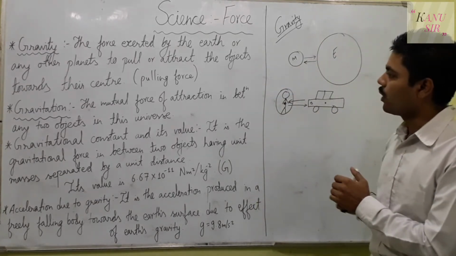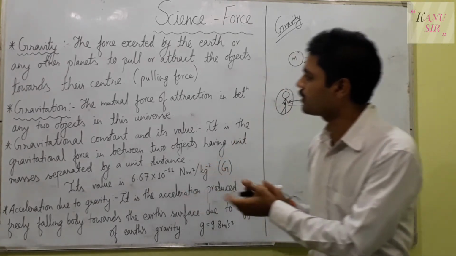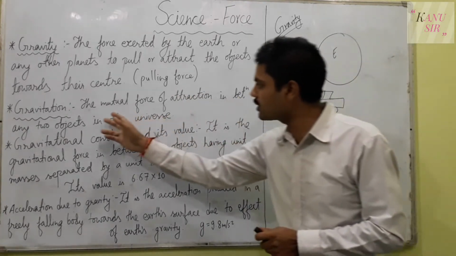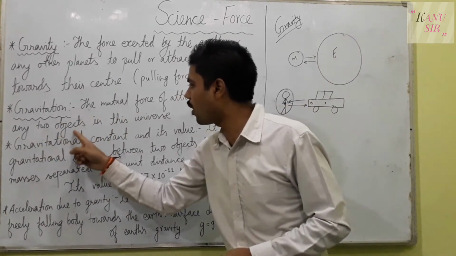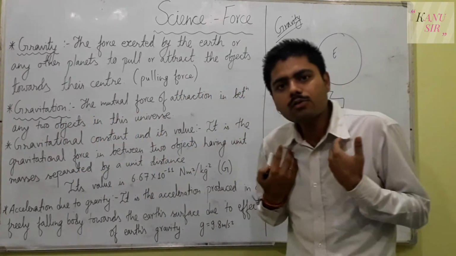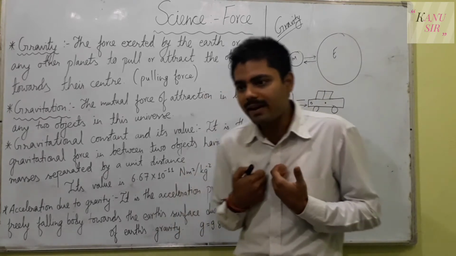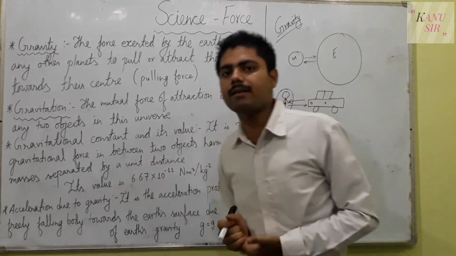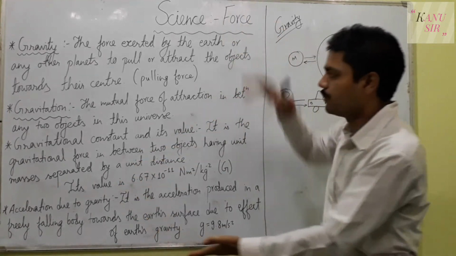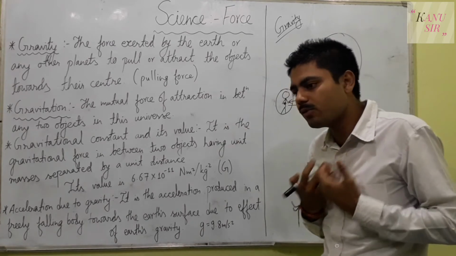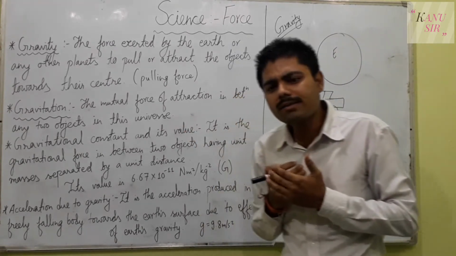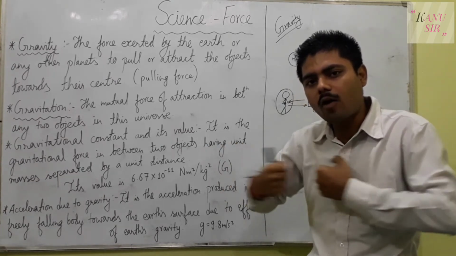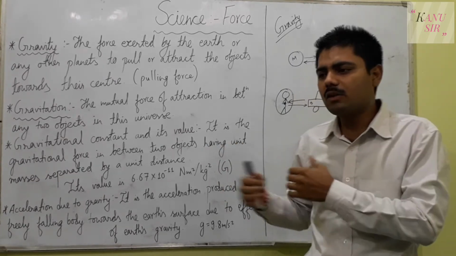Most classes teach only about heavenly bodies, but here you must understand it applies between any two objects in the universe. We are also in this universe, so our body attracts other bodies and we also get attracted towards them. Like this whole white board is attracting me, and I am also attracting this board. But our masses are so small that the force of attraction between us is negligible and not noticeable.